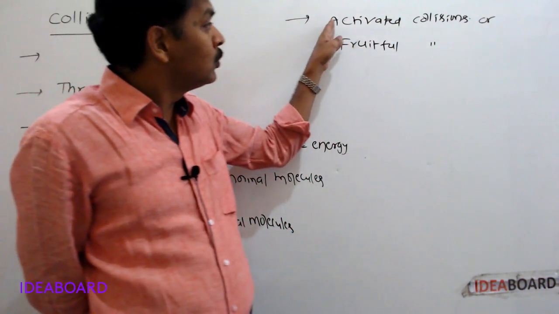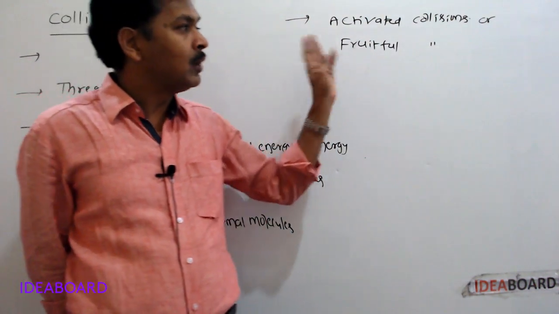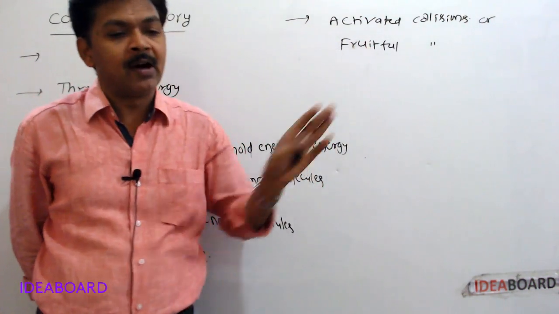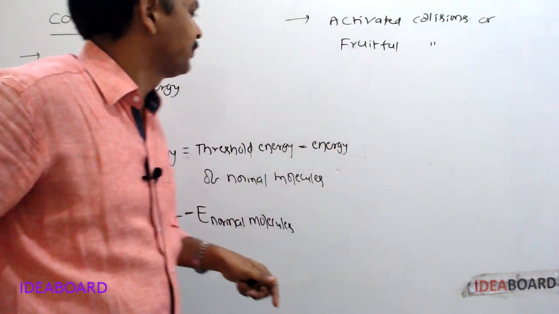That means due to these activated collisions only products will be formed. Due to all the collisions, products will not be formed. Due to activated collisions, products will be formed.